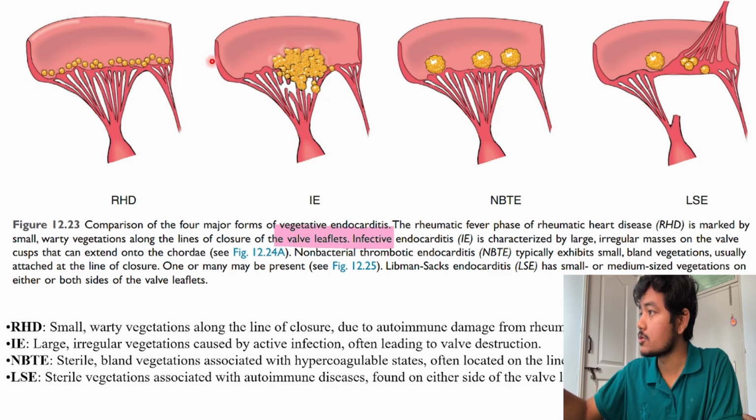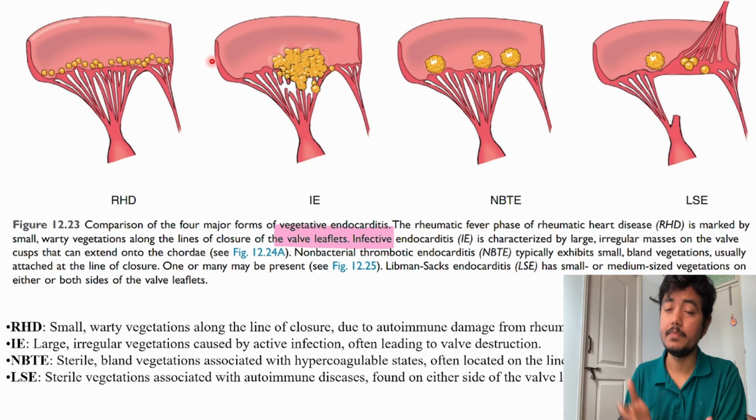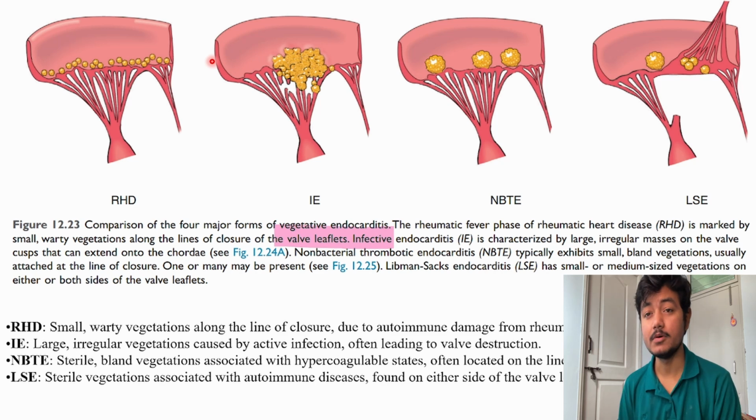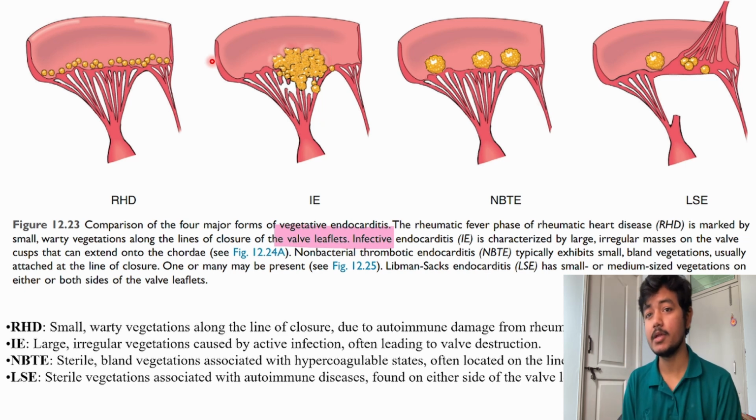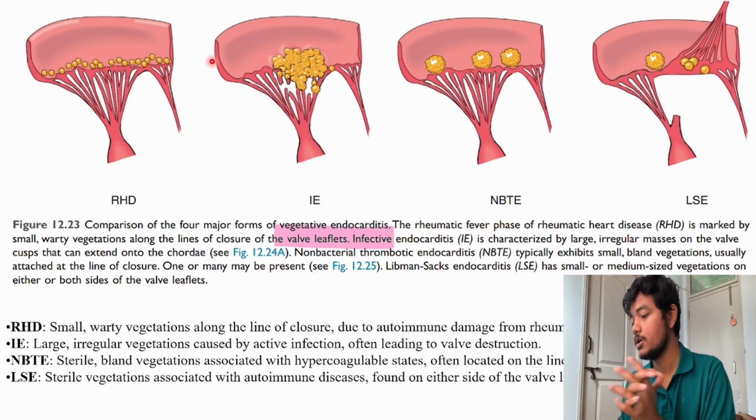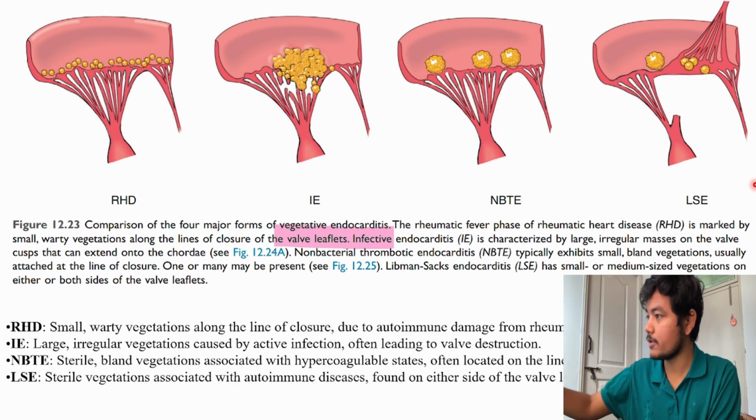Okay, so in this maybe there is presence of platelets or fibrin, maybe there is presence of bacteria. Which has bacteria is called septic, and which is not bacteria is non-septic. Okay, so the rheumatic fever phase of rheumatic heart disease is marked by small